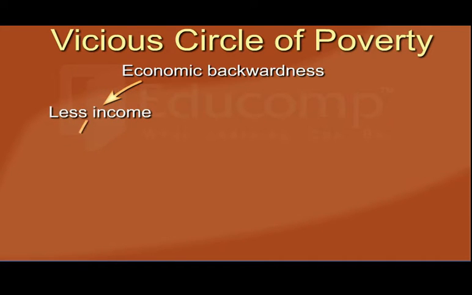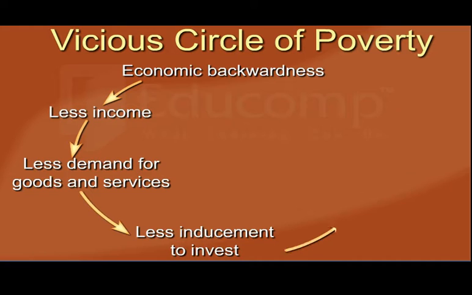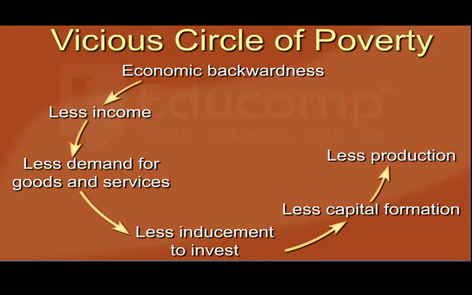Vicious circle of poverty can be explained for an economically backward country. If a country is poor, there would be lack of demand for goods and services. Thus, there would be no inducement to invest. Lesser capital formation will reduce productivity and hence generates low income.